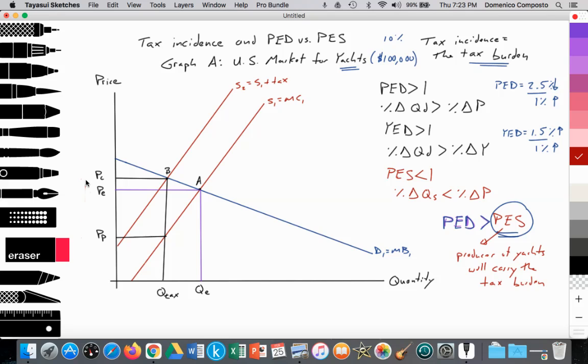Okay, this is a little bit of a review. So let's go ahead and label some areas. So here we have area A, B, C, D, E, F, G, H, and I. Okay, and let's go ahead and make some notes.